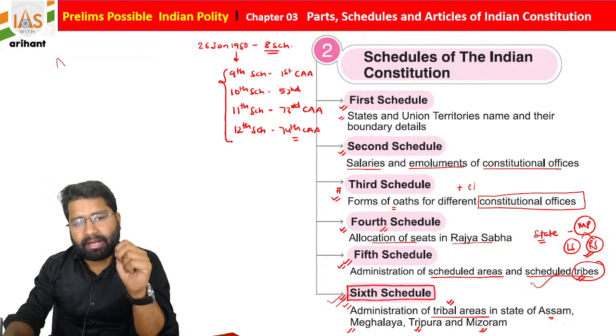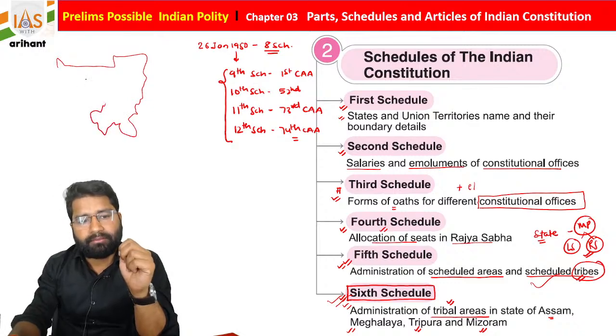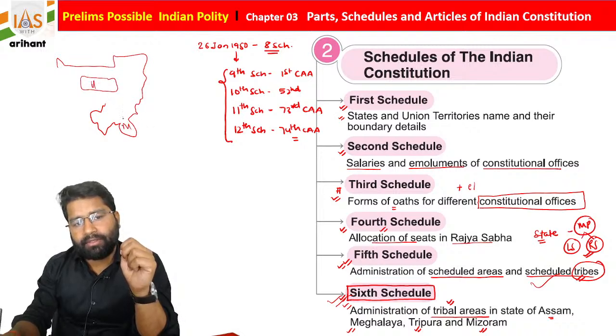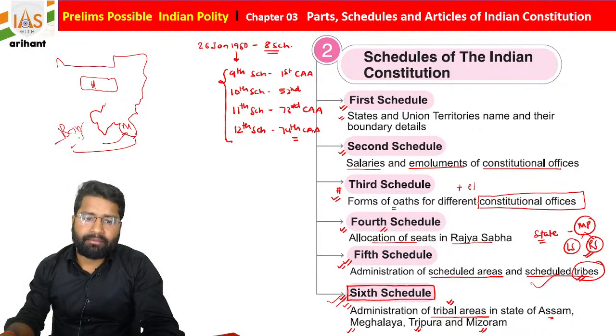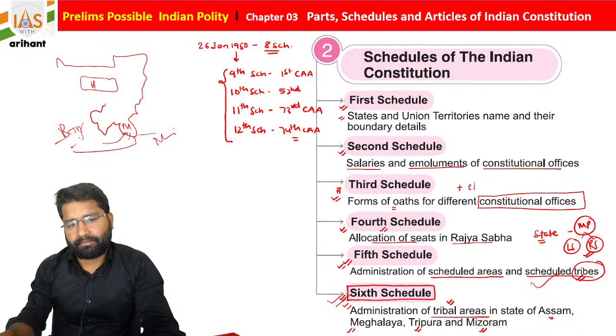If you see the map, students, this is the Northeast map. This is Meghalaya and this is Mizoram, and here is Bangladesh. So Bangladesh shares a border with Mizoram, and Mizoram shares a border with Bangladesh and Myanmar.